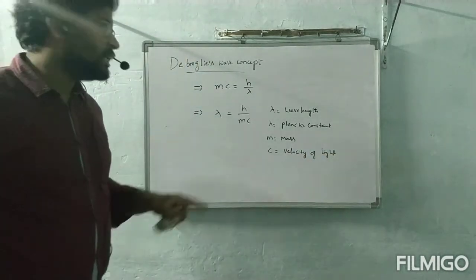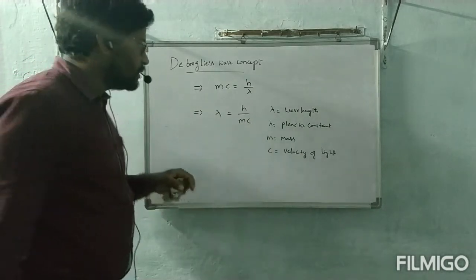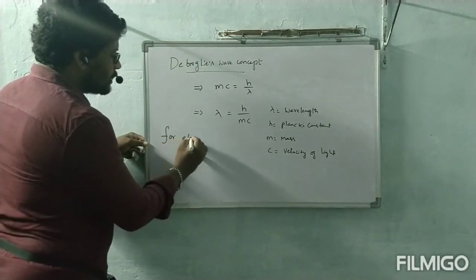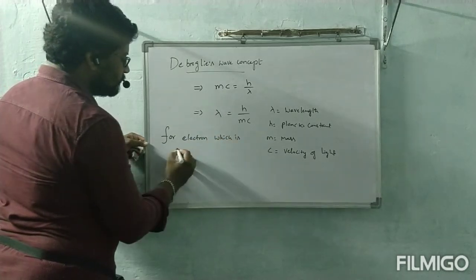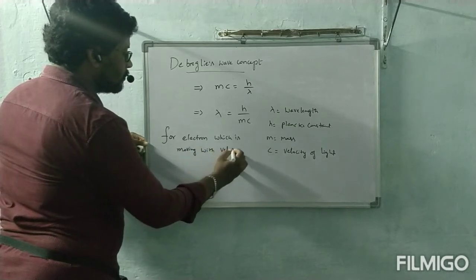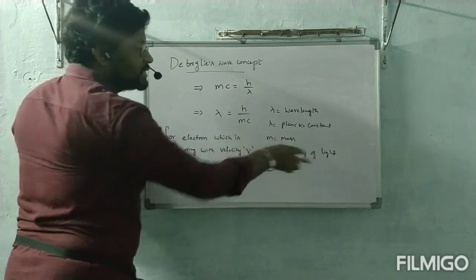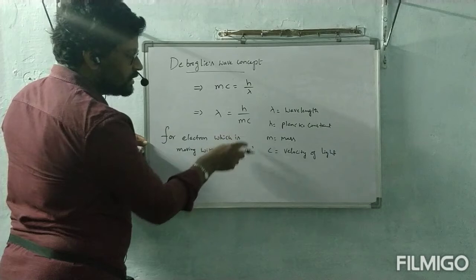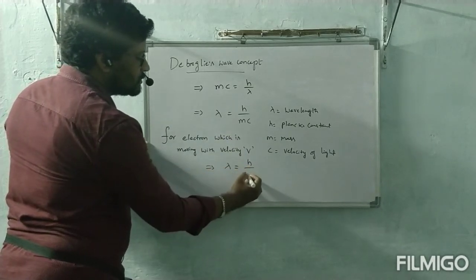But this total information is related to light because we have c here. C means velocity of light. This is for light. For an electron which is moving with velocity v, instead of c, which is the velocity of light, we write v. So this implies lambda is equal to h by mv.